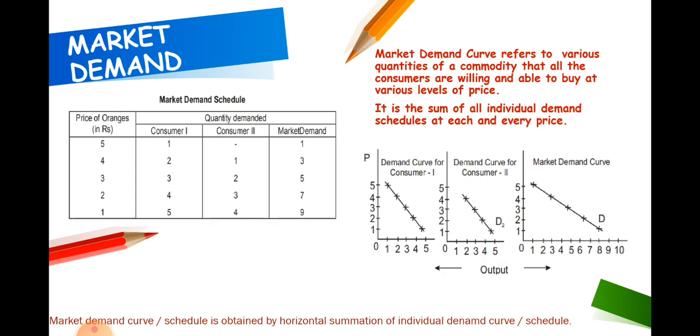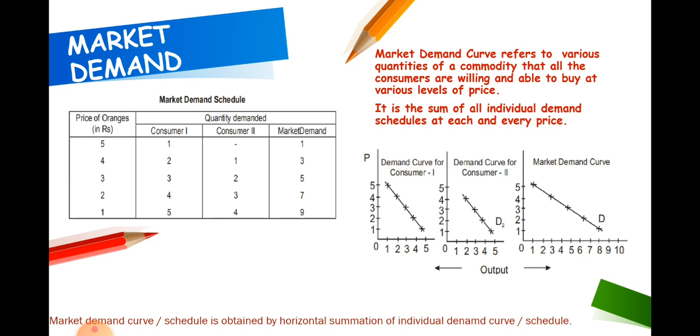Now, quickly remember what I told you while discussing the definition of demand. I told you it is quantity of a commodity that a consumer, which means when we talk about demand, we talk about individual demand. But along with individual demand, there is a related concept of market demand.